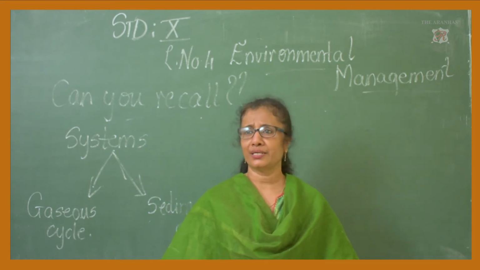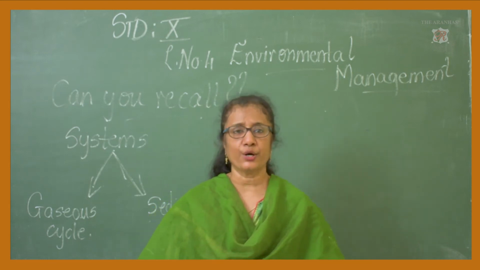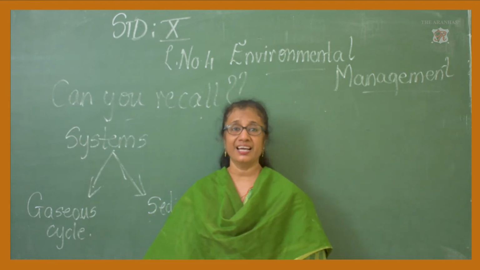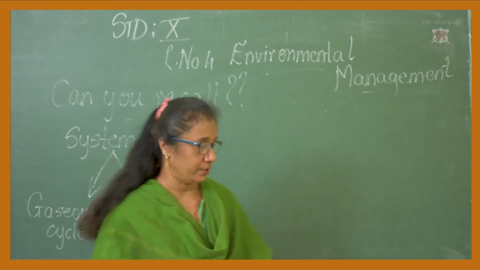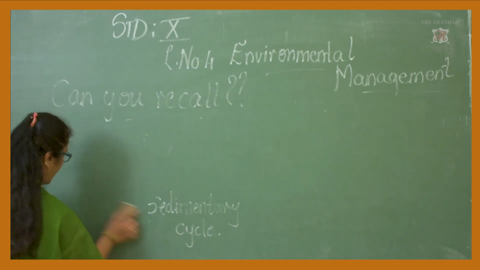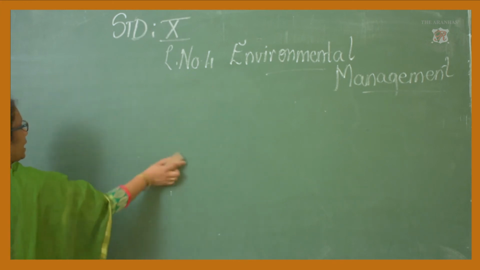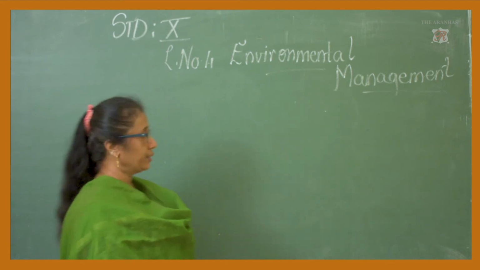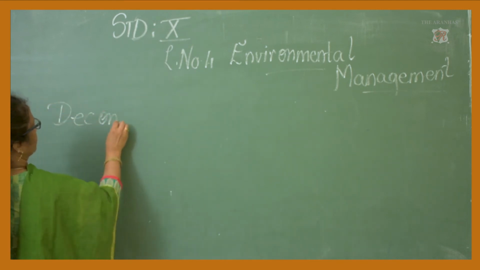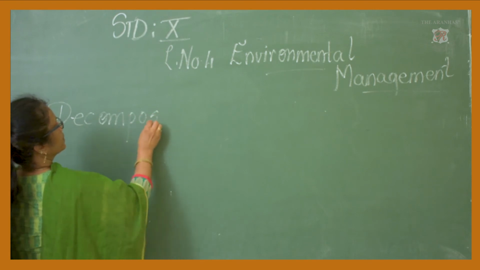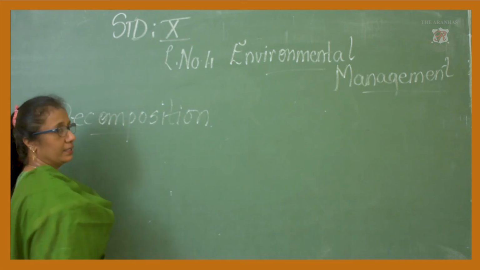They die some day, everyone has to die. Producers and consumers after their death undergo a process called decomposition.